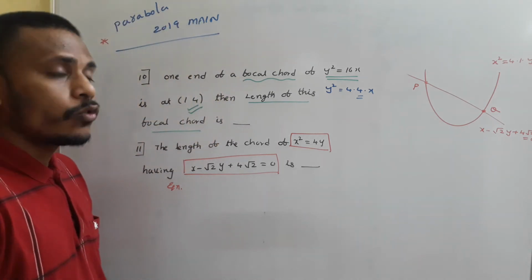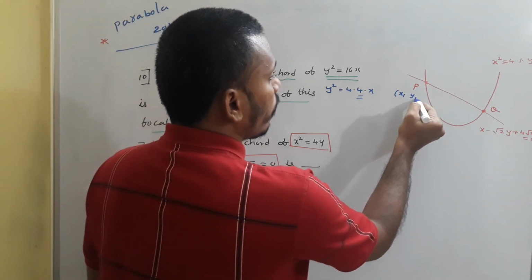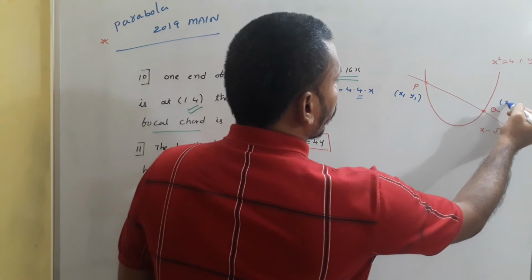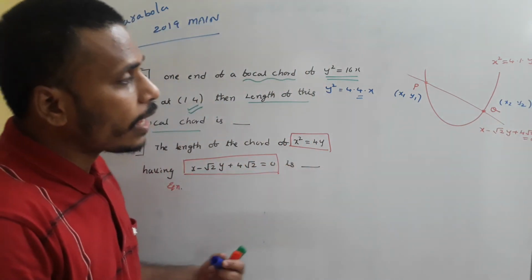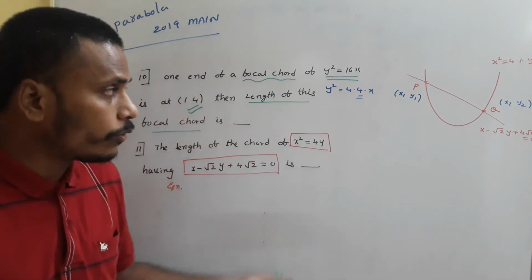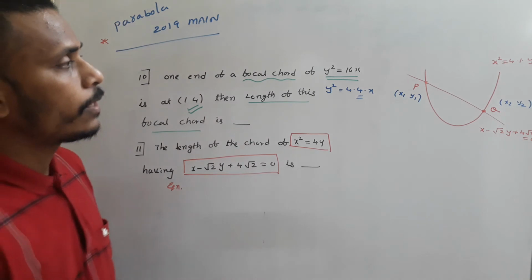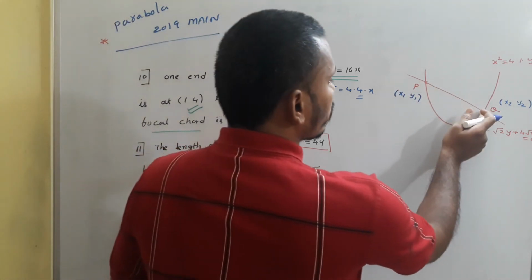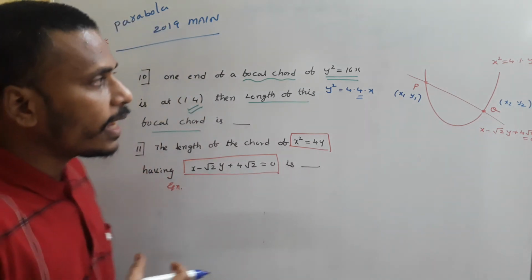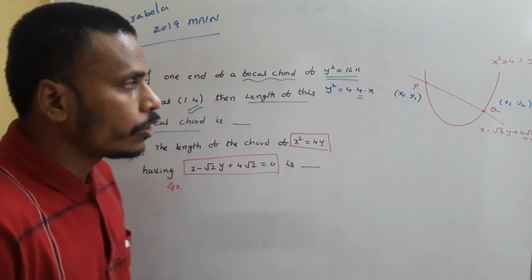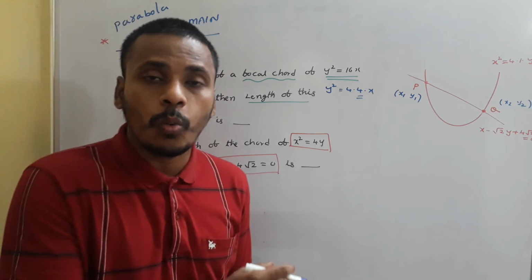Consider the coordinates of P as (x1, y1), whereas the coordinates of Q as (x2, y2). Our task is to calculate x1, y1, x2, y2, or directly to calculate the distance between P and Q. To calculate these points, we need the intersection of this line with the parabola, to get x1, x2 as well as y1, y2.